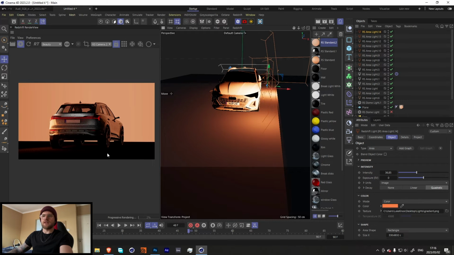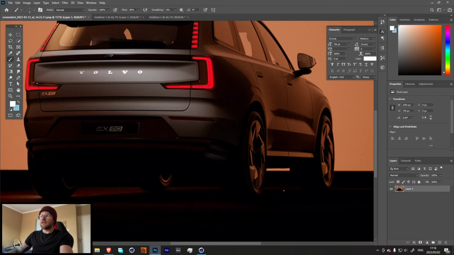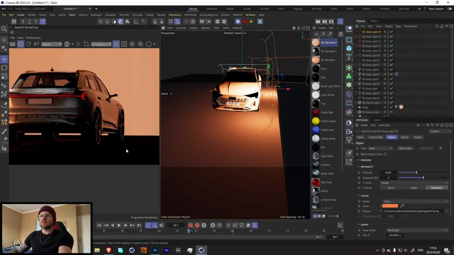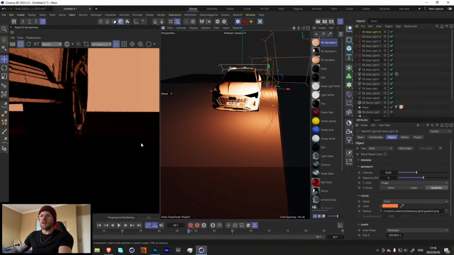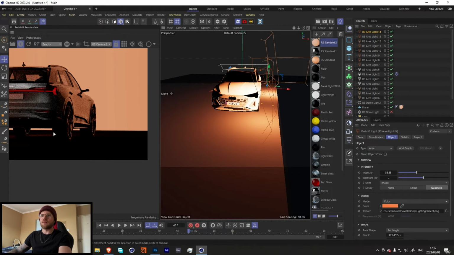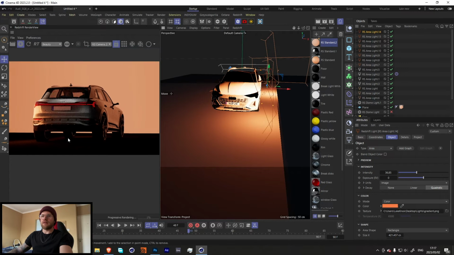I think something like that is fine for now. So the light isn't casting all the way over here. We can either create another light or just mess around a little bit more with this light. Actually, we are getting a little bit of light. Cool, I think that looks much better.